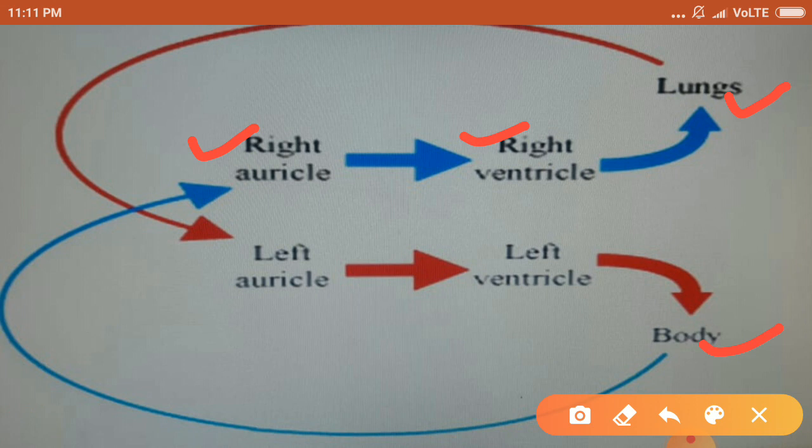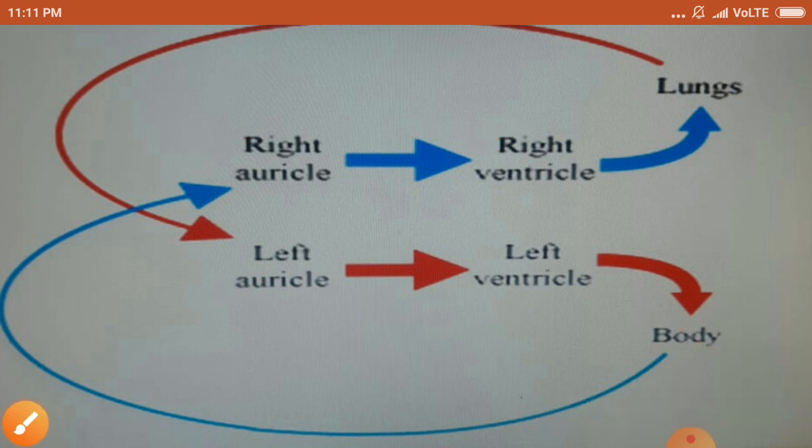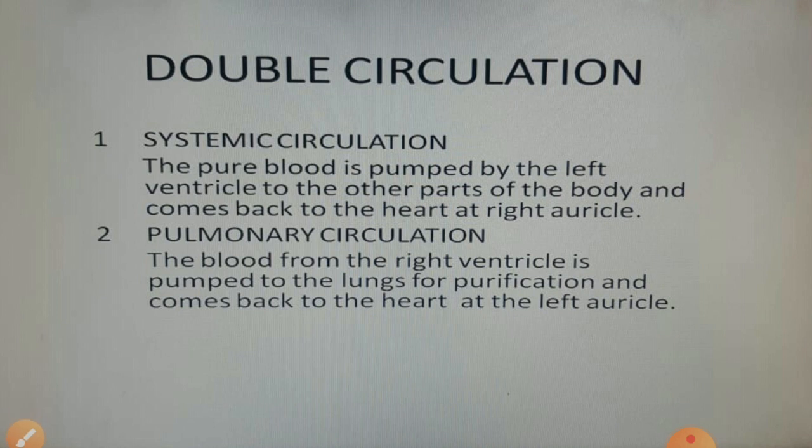In the lungs, in the alveoli, gaseous exchange takes place. Blood gets oxygenated. Now this oxygenated blood reaches the left auricle with the help of the pulmonary vein. From left auricle to left ventricle of the heart, and from left ventricle again to the body. Thus, two times the same amount of blood flows through the heart. So it is known as double circulatory system. So two circulations, systemic and pulmonary, are found there.